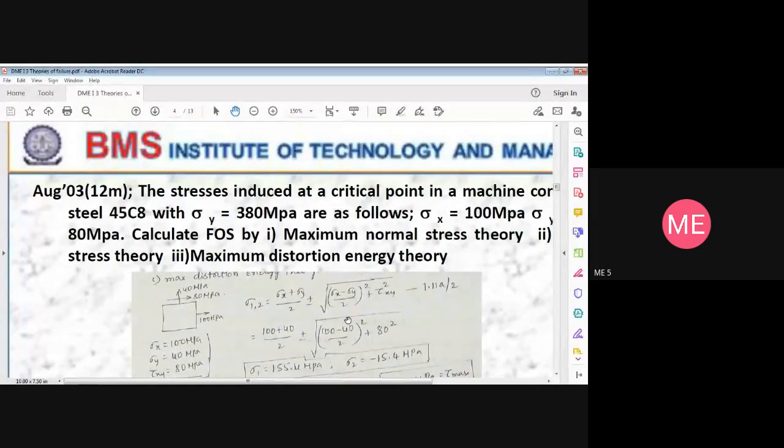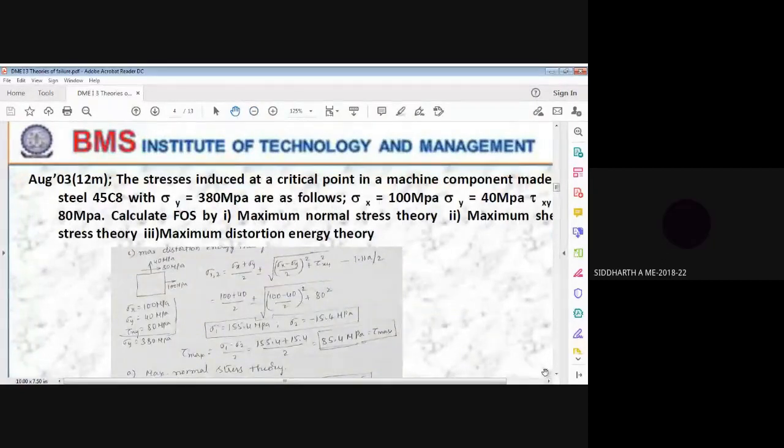Then we'll go further. Excuse me, sir. Is the notation for yield stress and stress along y direction always the same, like sigma y? This is yield stress. You don't get confused with the sigma y's here. Sigma y 380 megapascal is the yield stress.